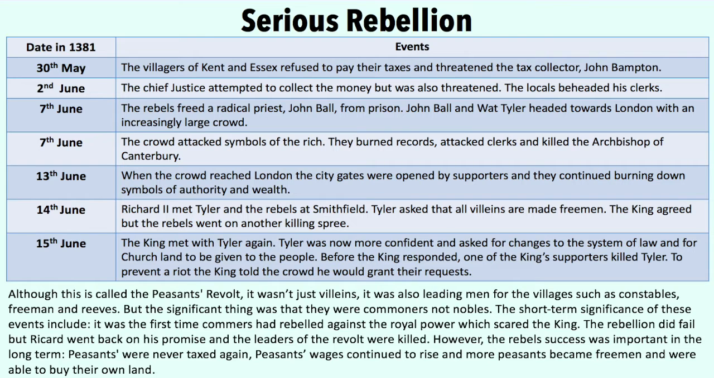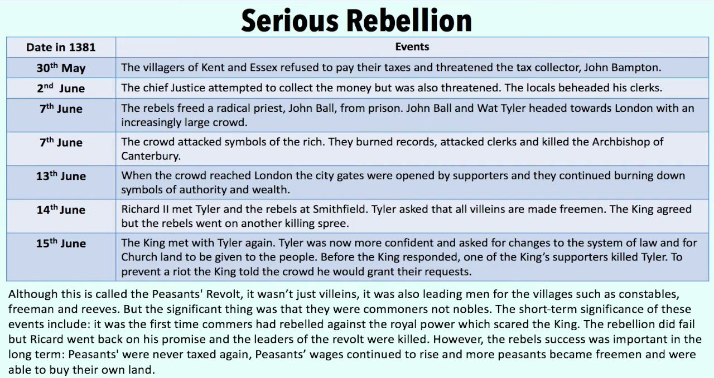In 1381, the protest against the poll tax led to a serious rebellion. On the 30th of May, the villagers of Kent and Essex refused to pay their taxes and threatened the tax collector, John Bampton. On the 2nd of June, the Chief Justice attempted to collect the money but was also threatened. The locals beheaded his clerks.